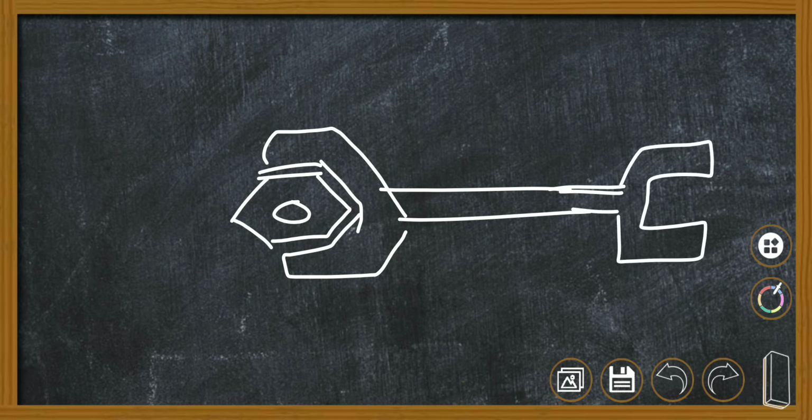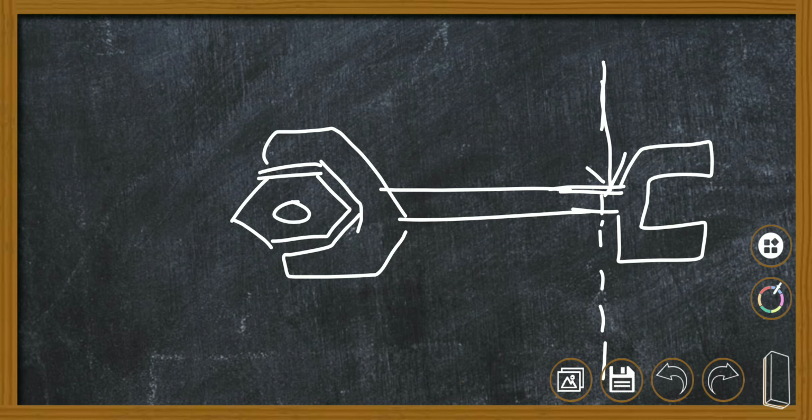This is the setup of the wrench and nut. In order to loosen or tighten it, I have to apply a certain force. Here at this point I am applying a force. For this particular force, it will have a line of action. This continuous dotted line is the line of action of that particular force.